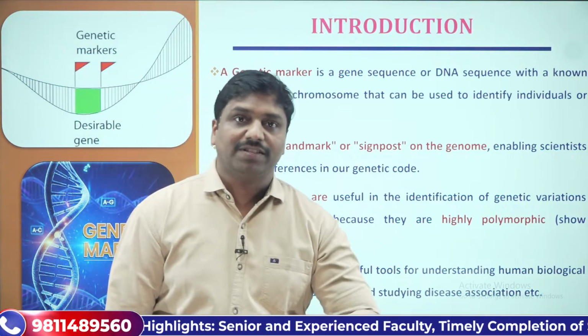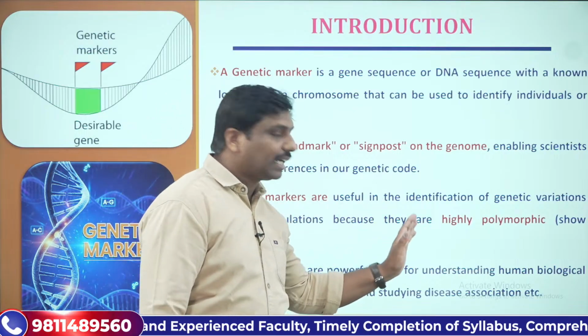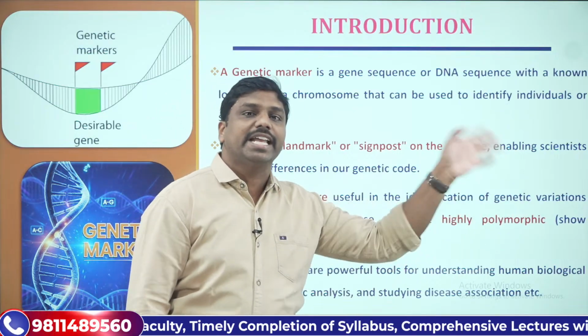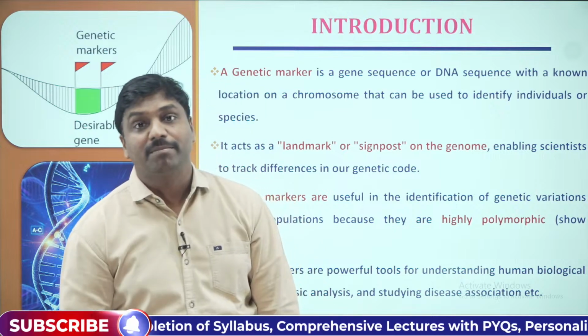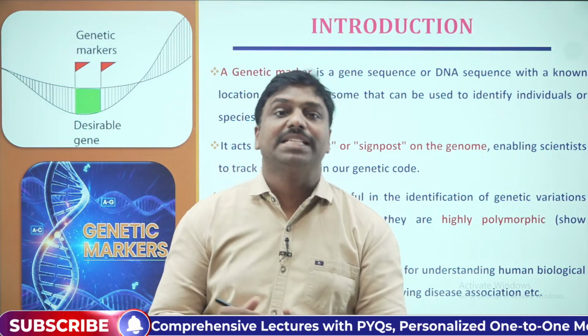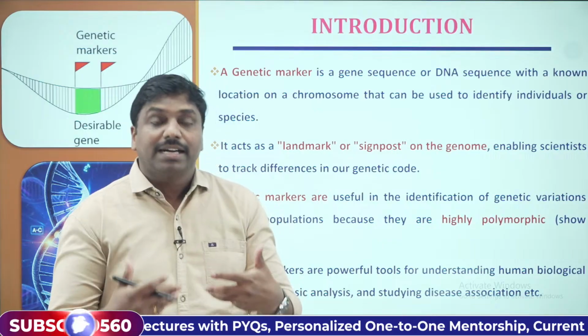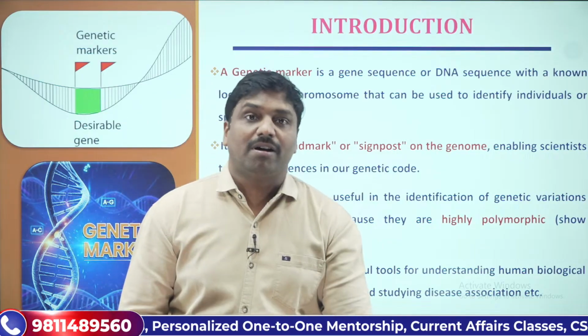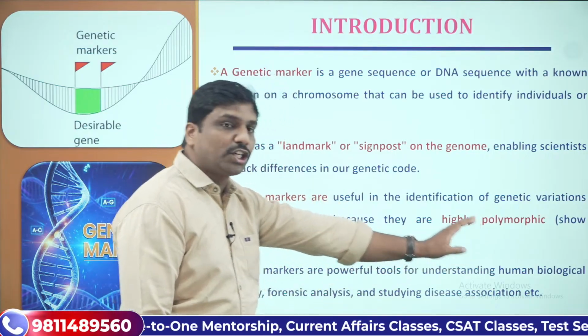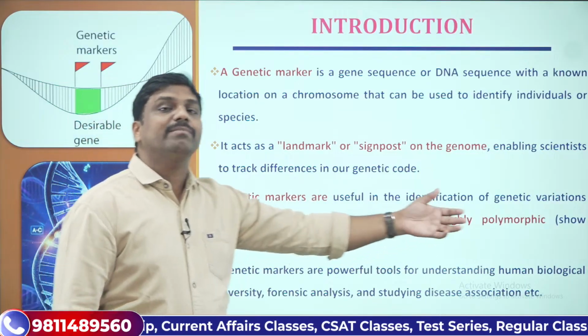Why? Because genetic markers are highly polymorphic in nature. What do we mean by polymorphic? Poly means many, morphs means forms. So they are present in multiple forms, which means they show variations within themselves.